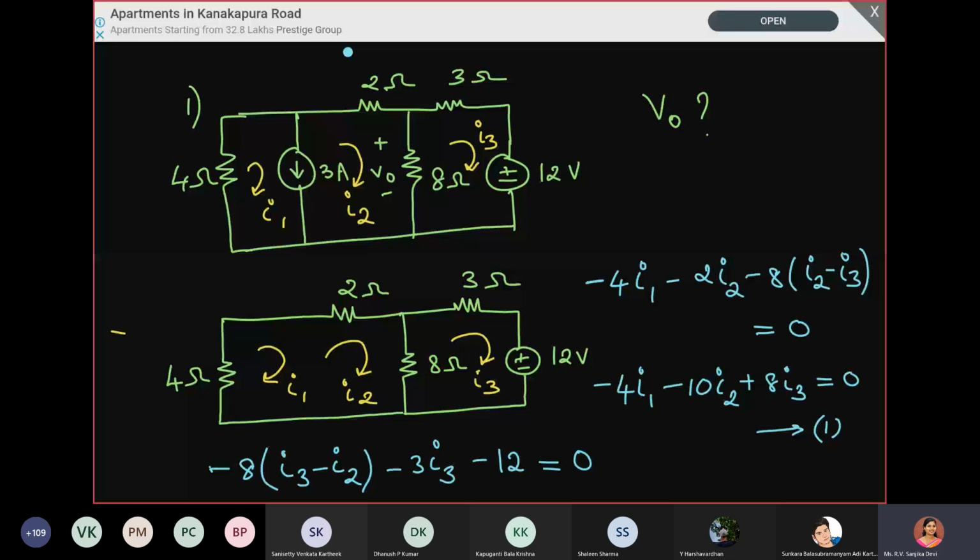Again we can rearrange this equation, and we get the second equation: 8I2 minus 11I3 is equal to 12. That will give us equation number 2.